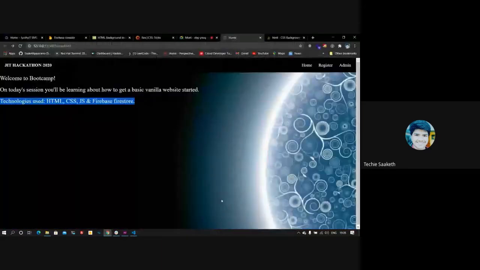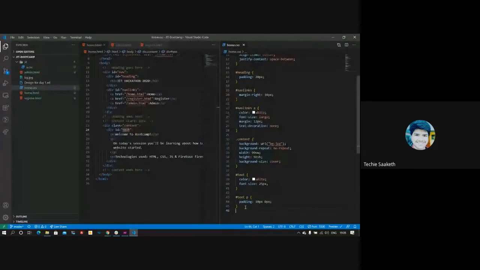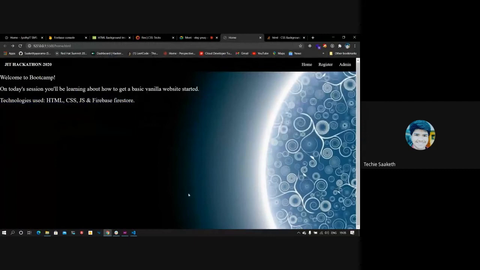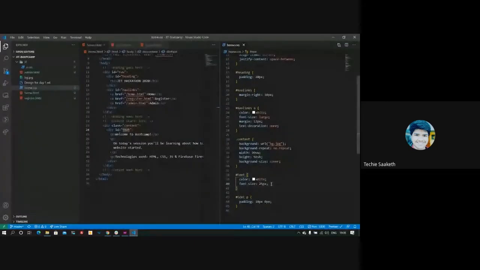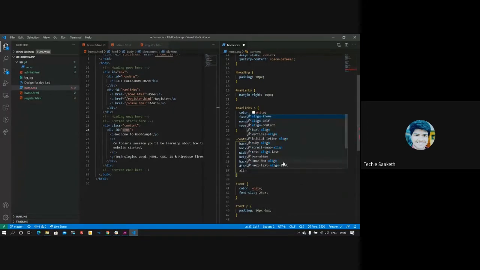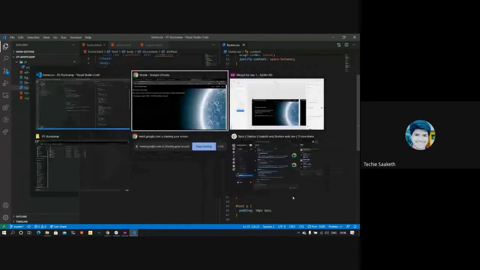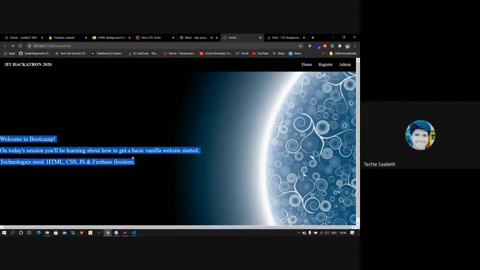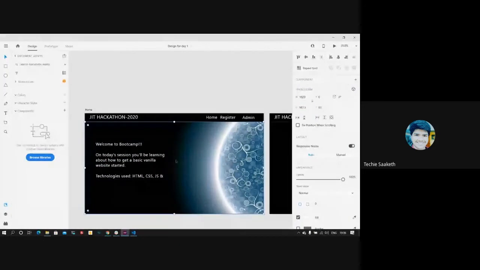We need to set this paragraph to be placed somewhere in the middle of this content div. To make that happen, I'll make this content also flex, and I'll align the items of this content in center. So this might work now. Yeah, it's working, but this seems to be going a little bigger than what we wanted. You can see here that it doesn't touch this white thing here.